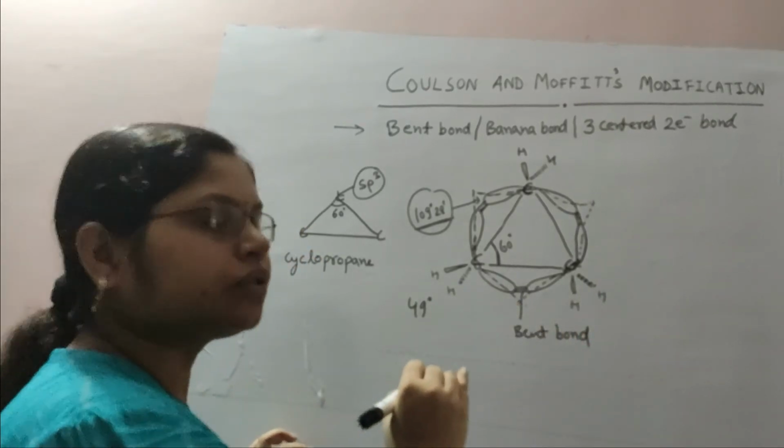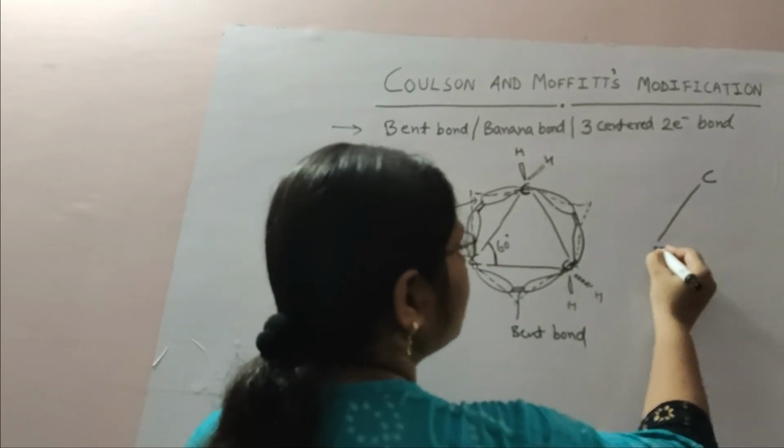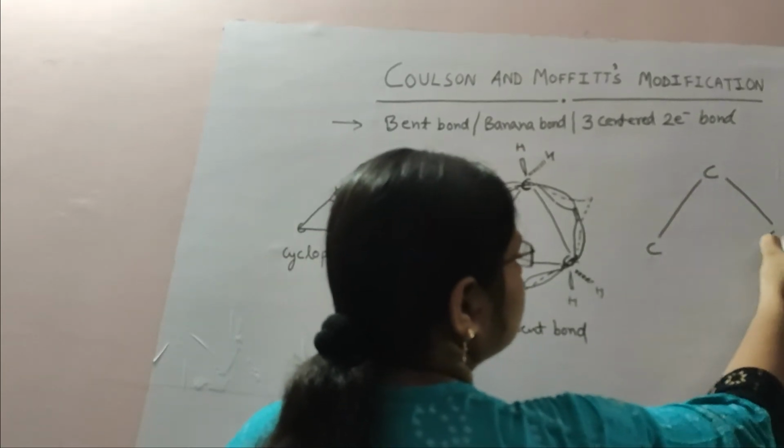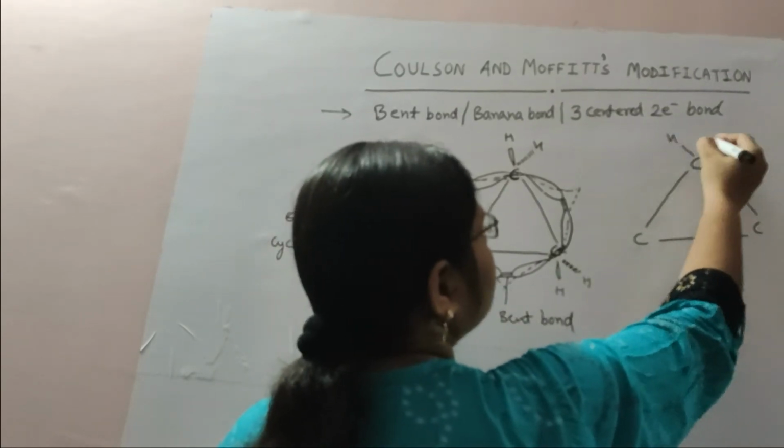And due to the presence of this bent bond, there is a formation of banana bond. How will this banana bond form?